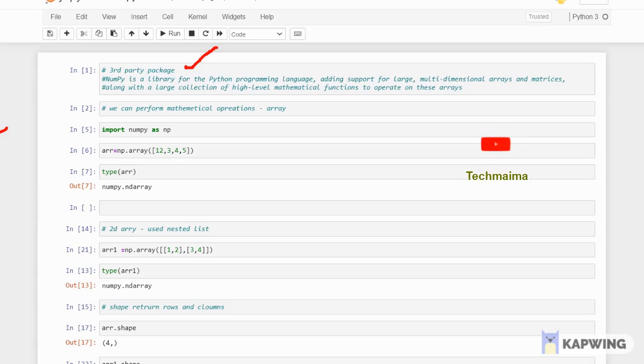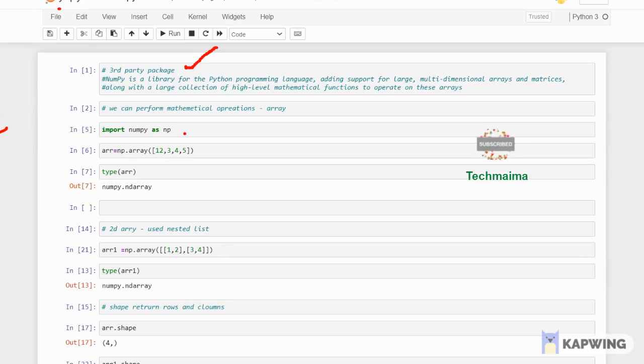If you download the official Python software, it's not there either. Currently I'm using Anaconda software, and there I'm using Jupyter Notebook. In Anaconda, there are so many pre-built libraries available. NumPy is also one of the libraries available in Anaconda. That is the reason I am able to import it very easily without installing it separately. See, import numpy as np.